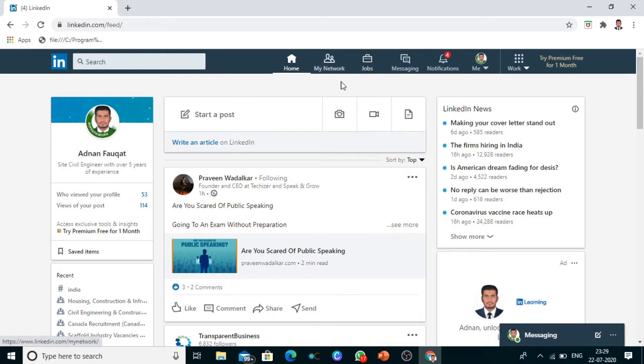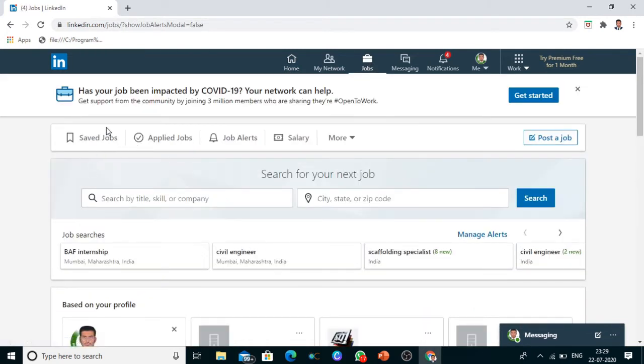Here you can see on the screen that the job search tab is there on the menu bar. So we can directly go to job search. Here all these options have come up: job search by title, skill or company, and job search by city, state or location.